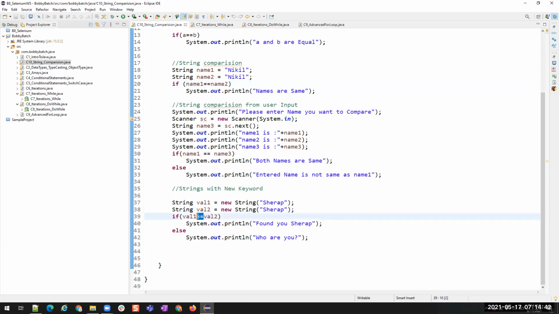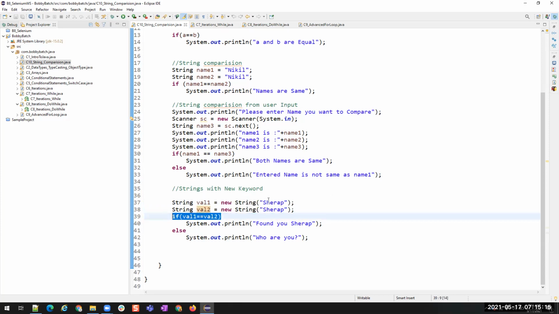So when we use double equals to, it is going to compare the memory locations of two different variables, or two different memory addresses for strings, because whenever you create a new string or whenever you get a value from outside of the code, the string will always create a new memory with the help of the new keyword. So when Java sees a new keyword, it allocates a new memory location for this string. Though this is the same string, it will be in a different memory address. So when you compare two different memory addresses, it will never be equal.